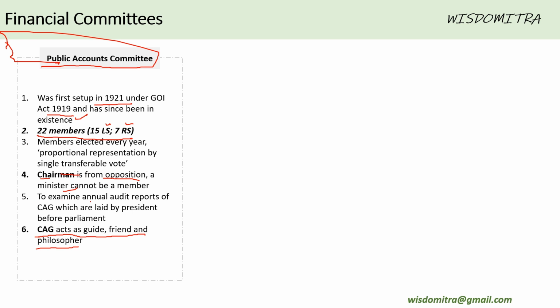To examine annual audit reports of CAG, which are laid by the President before the Parliament, this committee is responsible. So understanding the accounts, etc., of audits by CAG. This is the responsibility of this committee, and that's why CAG is very much involved in this committee.